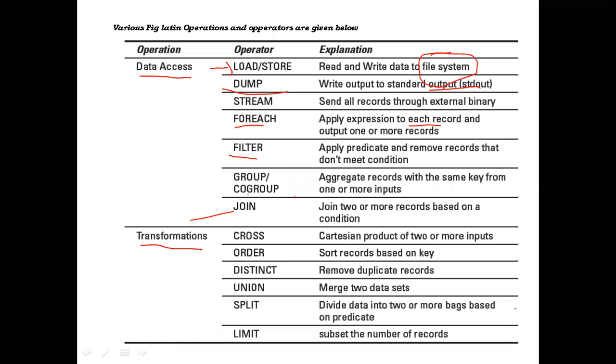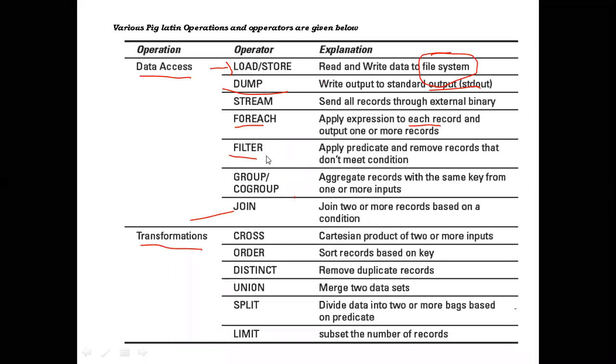Grouping of the data. Next, join means joining of two or more records. To join two or more records, we use this join. It is also similar to our SQL join operation. We have the left outer join, right outer join, equi join. We have seen many types of join operators in the SQL. It will do the same work. These are the data access operators: load or store, dump, stream, foreach, filter, group or co-group, join.